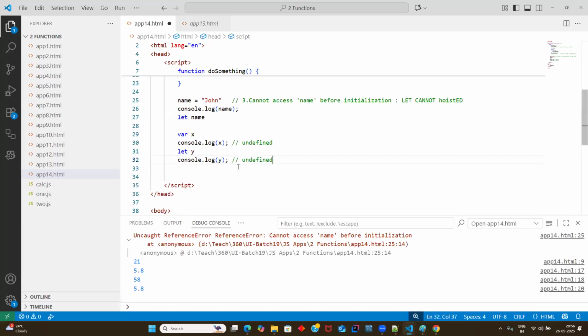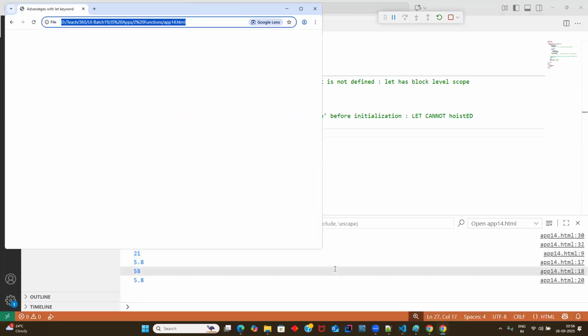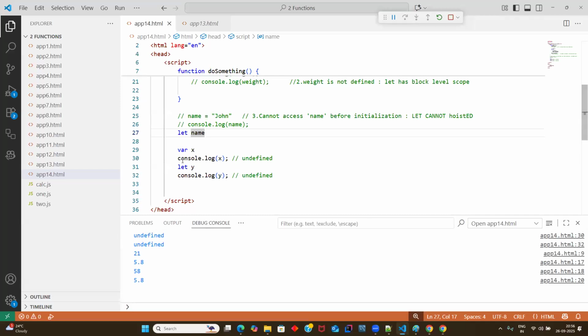Let me show you this as well. Let's comment these two lines. I think you'll get an error. See, guys, line number 30, 32. You're getting undefined. So let me write here the common behavior of let and var: both are initialized with undefined if you do not assign any value.